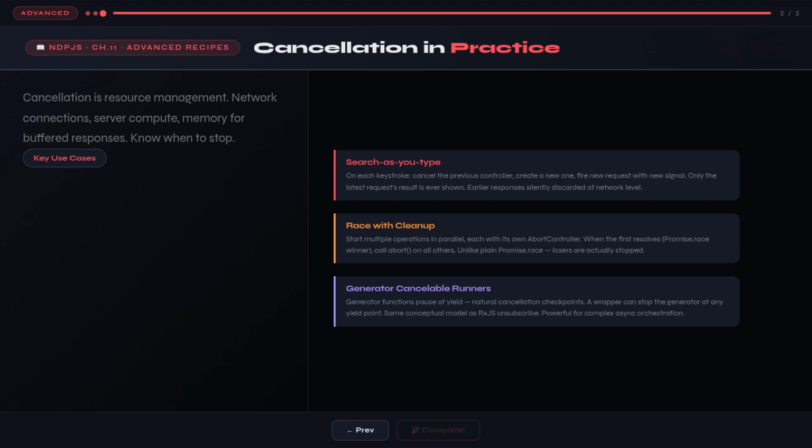Let's anchor the theory in the concrete use cases where cancellation matters most, and look at the patterns that production applications actually use. Search as you type is the canonical example. Every keystroke fires a request. Only the most recent request's result should be displayed. The clean implementation: each time the input changes, cancel the previous AbortController and create a new one. Only the latest controller is active. When any earlier request comes back, it's already been aborted, and the result is silently discarded at the network level.